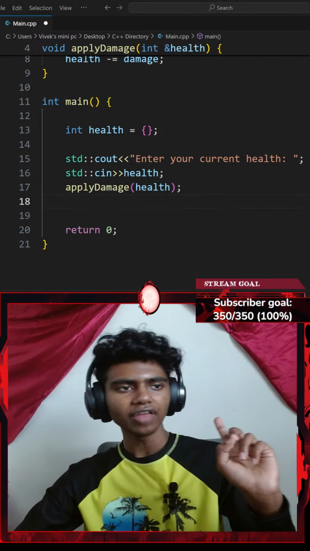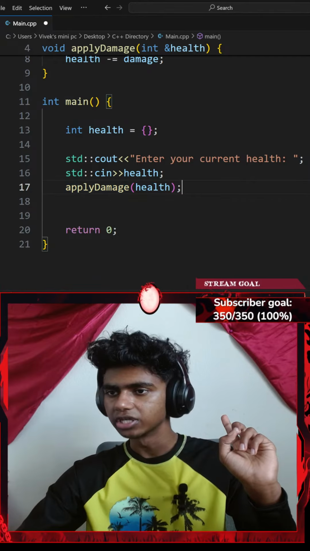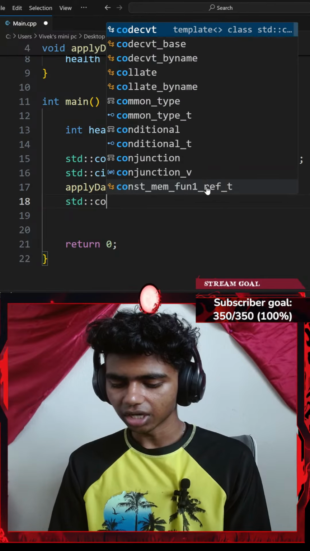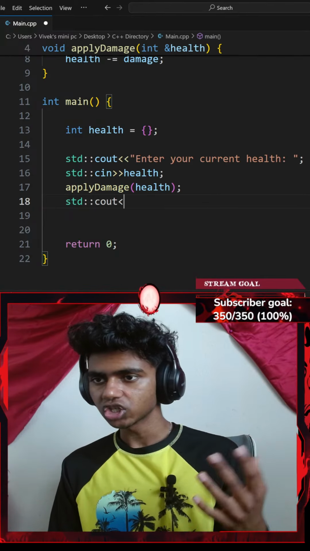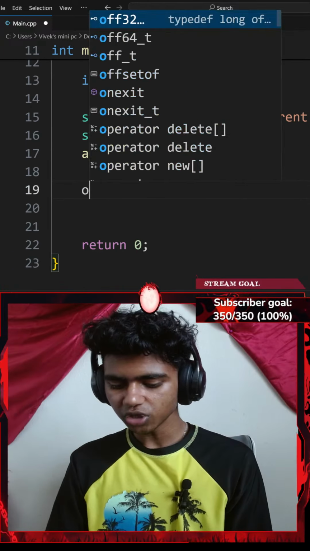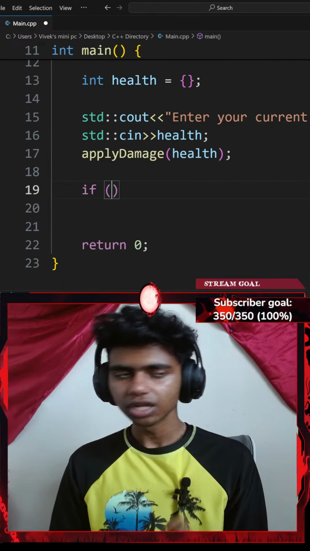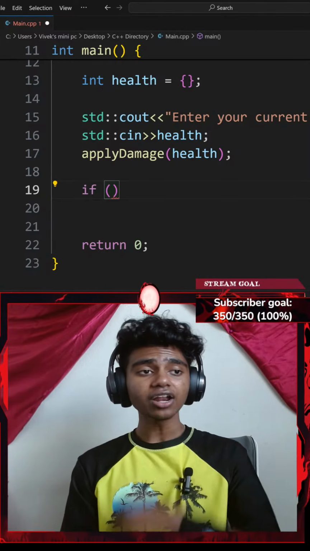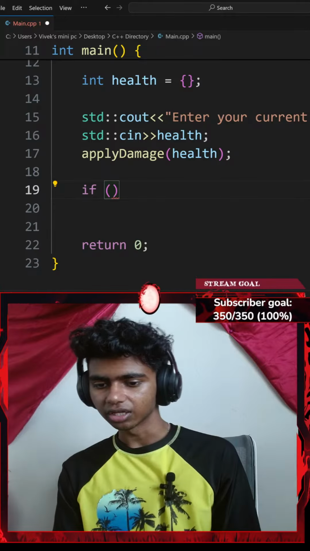That said, now I gotta add the if statements. This changes my player's health. Actually, not a standard console output just yet. I'll go with an if statement. So let's go with if, a pair of parentheses. Okay, so if the player's health is less than or equal to 0, print you died.